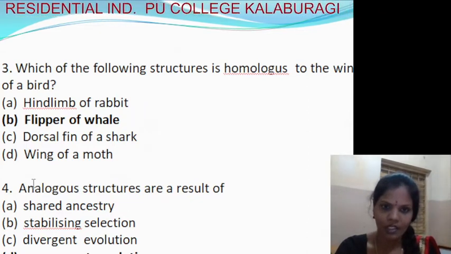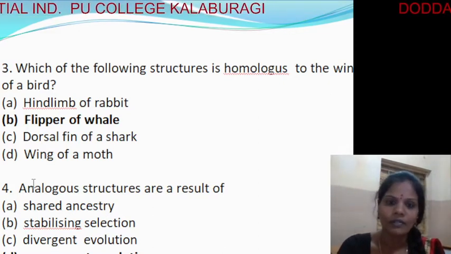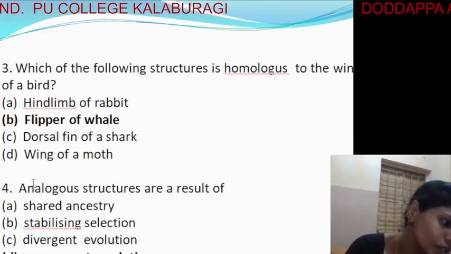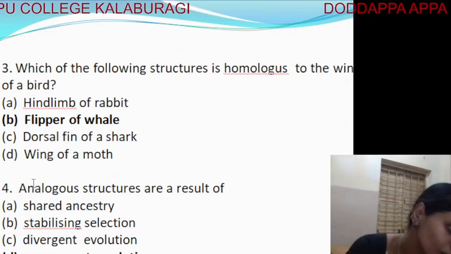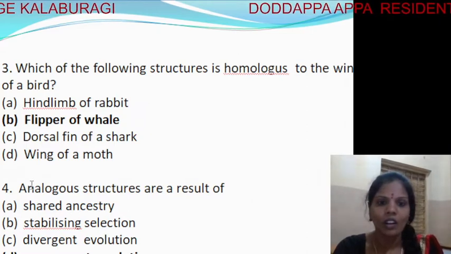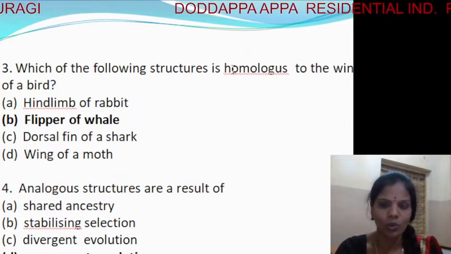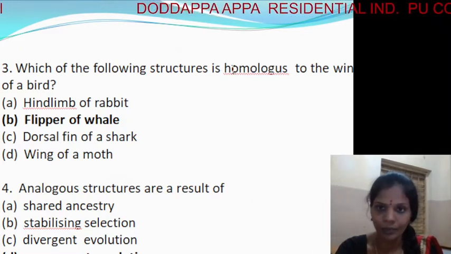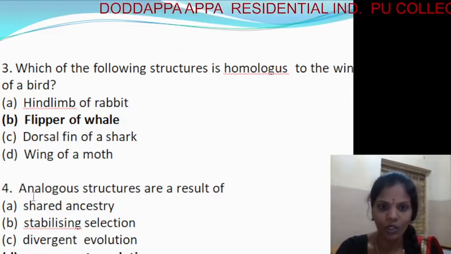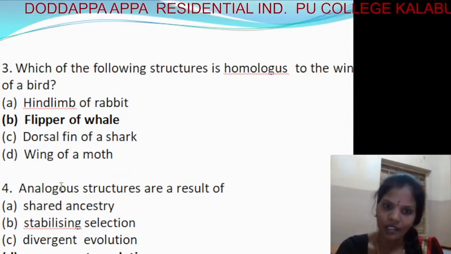Function is the same. Analogous is the reverse of homologous. In homologous, origin and structure are the same, function is different. In analogous, origin and structure are different, function is the same.